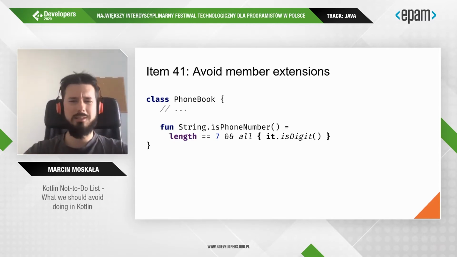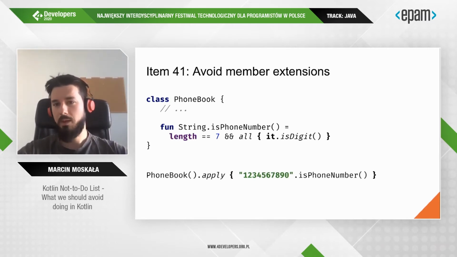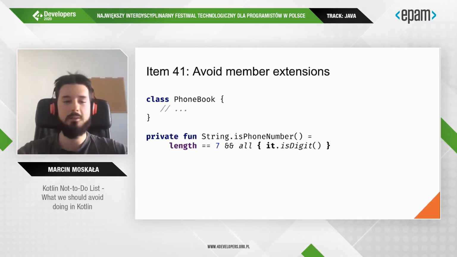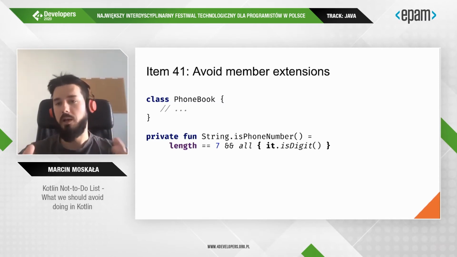It is not really successful as it can still be used from outside of this class, only in a weird way. If we want to limit the visibility of something, we have visibility modifiers for that. So a private, for instance, and we can lift this function outside of the scope of the class to the top level.